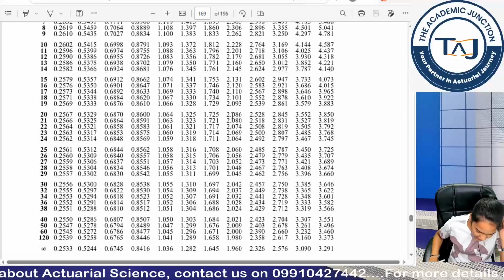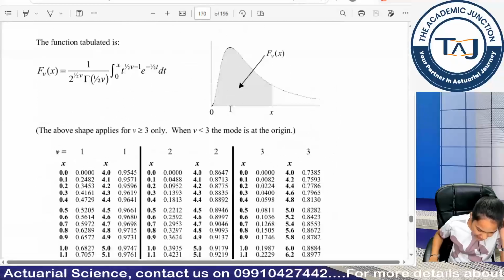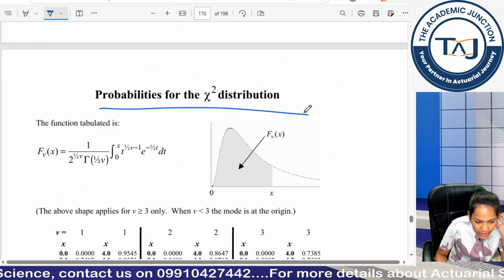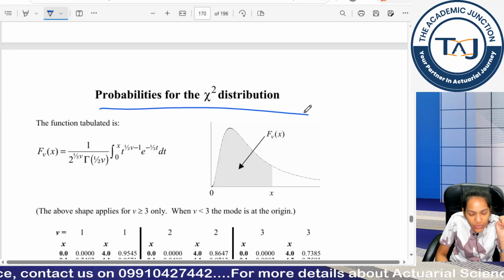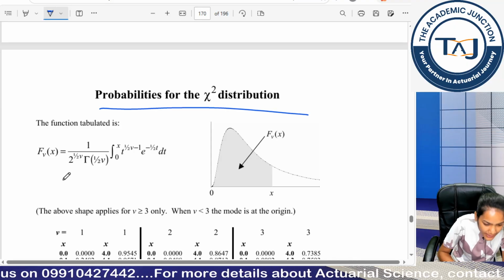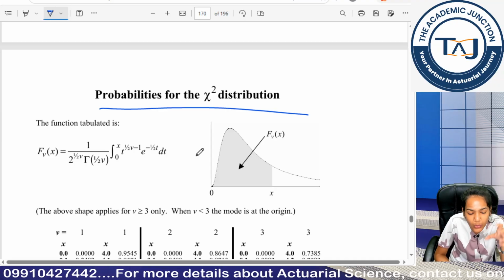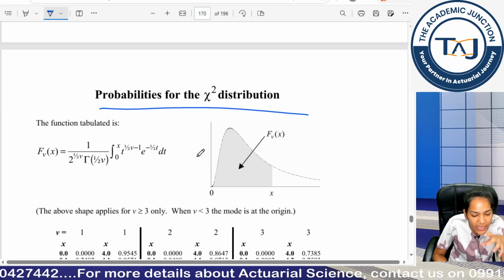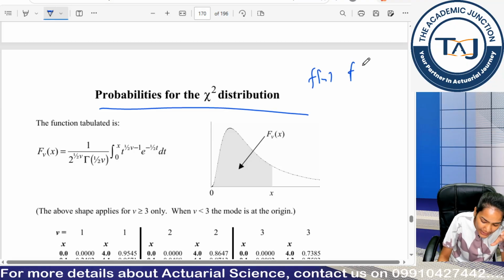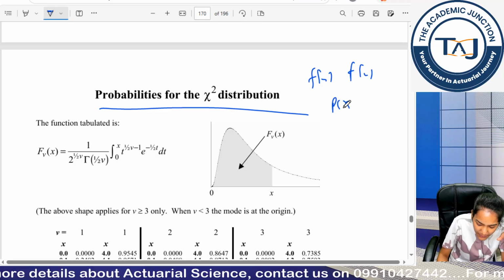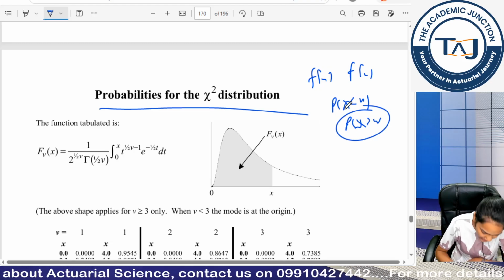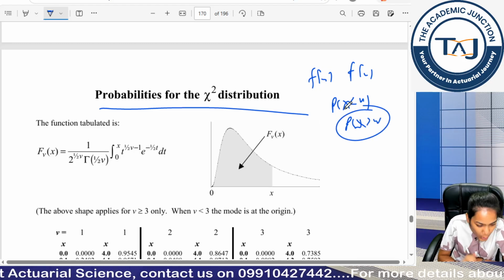Now open up the tables book if you have it with you. Here we have probabilities for chi-square distribution. So let's understand how to use the tables book. I told you in the previous class as well, you have to first check what value the tables book is throwing at you. Is it giving me CDF, PDF, less than values, or greater than values? You can understand it in two ways.